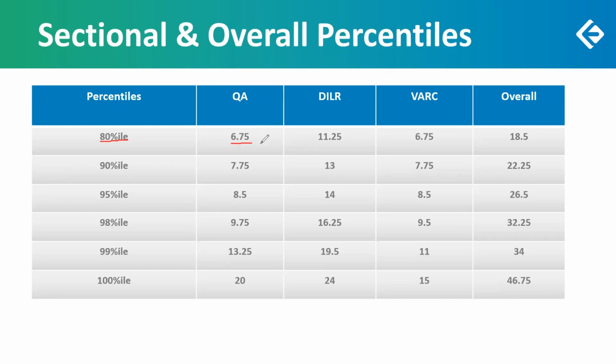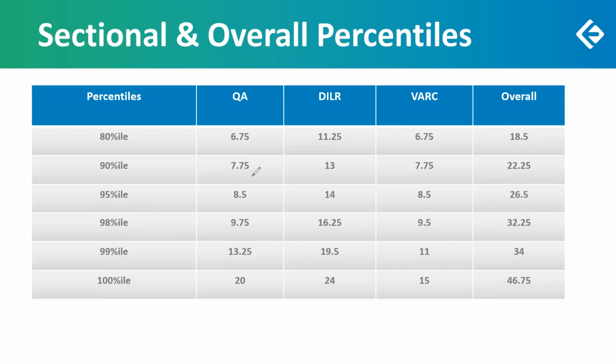If you can score around 6.75 in QA, then 11.25 in DILR, then 6.75 in VARC, then the overall score would be around 18.5, and you can expect a percentile of 80. Similarly, for 98, the total required is 32.25, 9.5 in VARC, 16.25 in DILR, and 9.75 in QA.